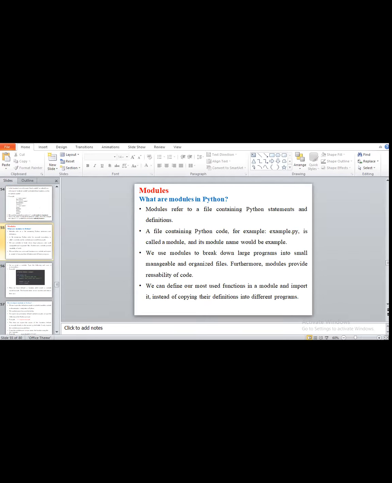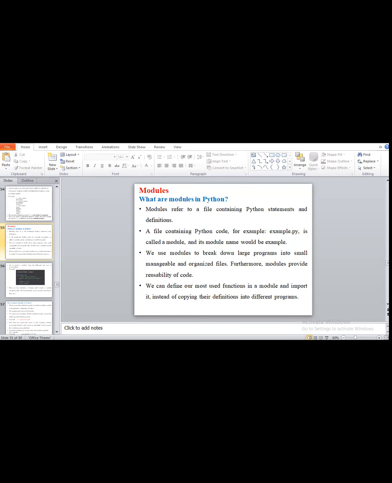You know that in C, we include stdio.h or conio.h, which are standard library functions; in that we are importing some small packages. In the same way, Python also has modules, which contain a number of functions and statements, in a file containing Python code.